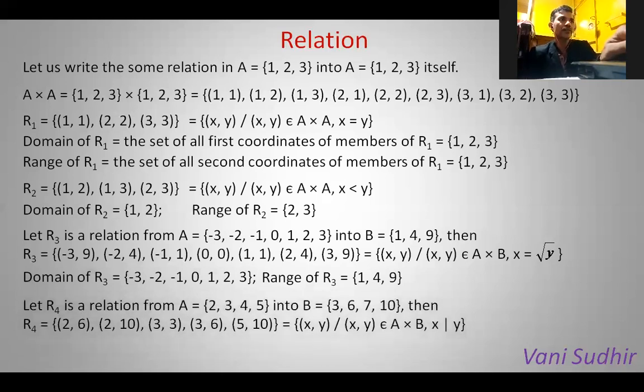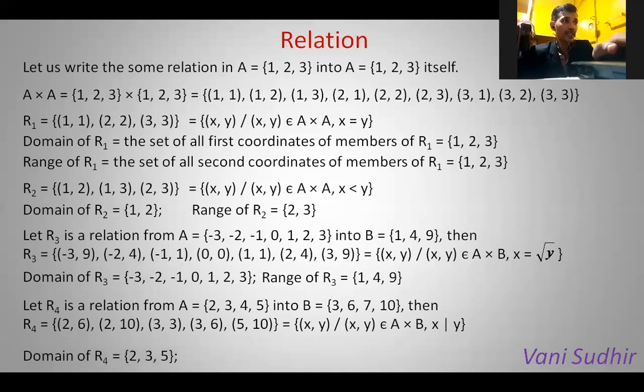Next, one more relation we have defined from A to B. Set A consists of 2, 3, 4, 5 and set B consists of 3, 6, 7, 10. The relation R4 is defined like this: (2, 6), (2, 10), (3, 3), (3, 6), (5, 10). In set form, it contains all ordered pairs from A cross B such that x divides y. That means x is a factor of y. If it exactly divides, then only it is a factor. Here 2 is a factor of 6, 2 is a factor of 10, 3 is a factor of 3, 3 is a factor of 6, and 5 is a factor of 10.